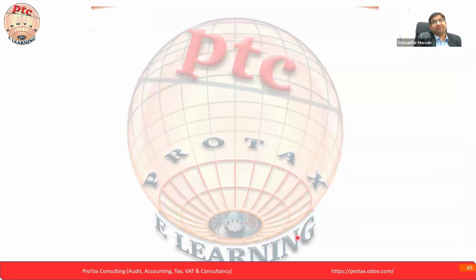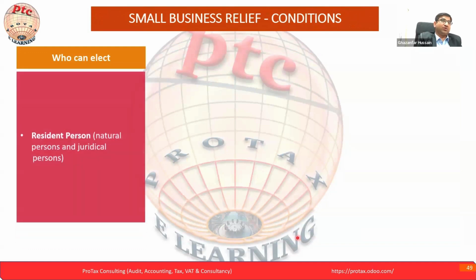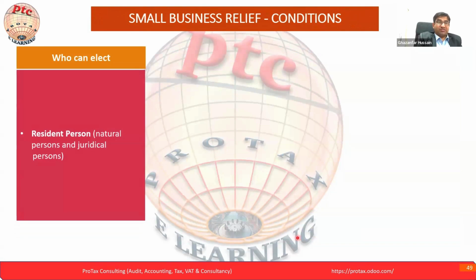Let's move to the next part. SBR relief condition. Who can elect? Let's see who can elect. As I mentioned, I already explained this part.